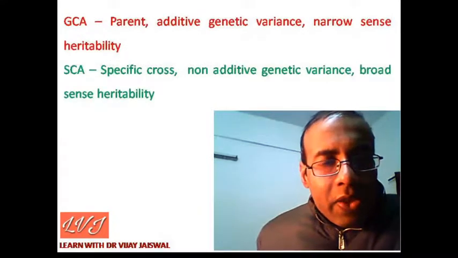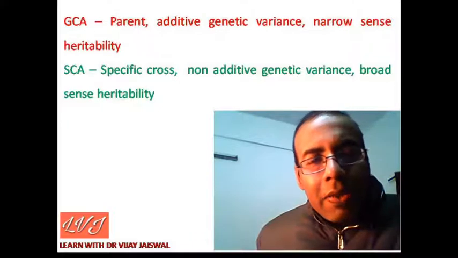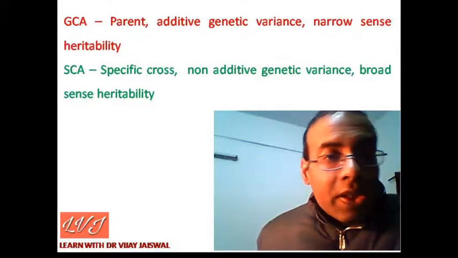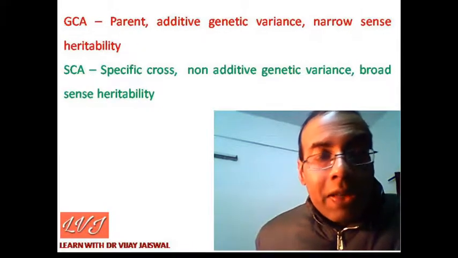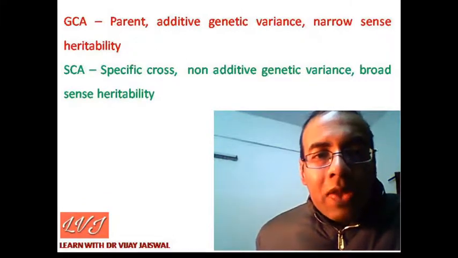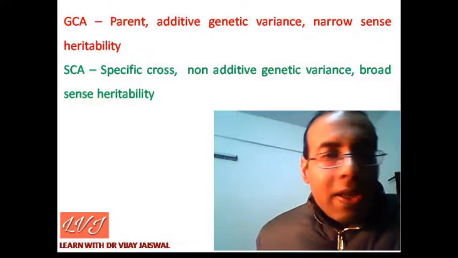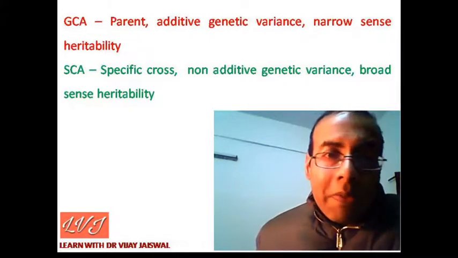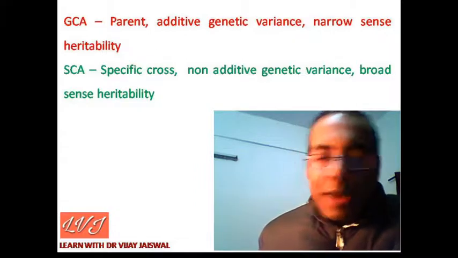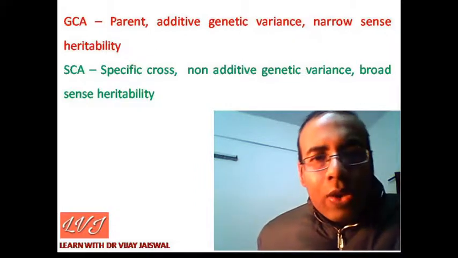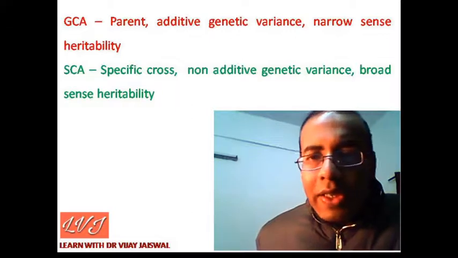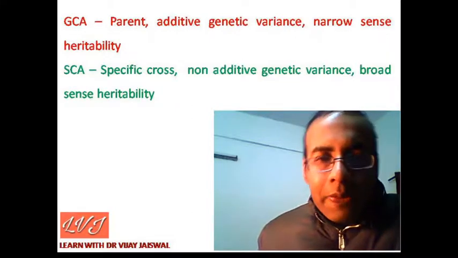In the last video, as I discussed general combining ability, when we are discussing the values for general combining ability, it means we are discussing the performance of parent line. So general combining ability is directly related to the combining ability of parental line, and it's also associated with additive genetic variance and narrow sense heritability.